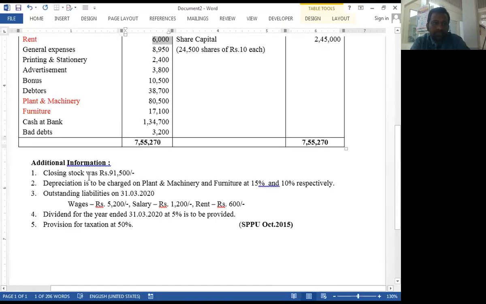The next item is general expenses, printing and stationery, advertisement. All these three items are related with other expenses, and there is no adjustment given in the problem regarding these three items. That's why we directly transfer them to other expenses, notes number 21.